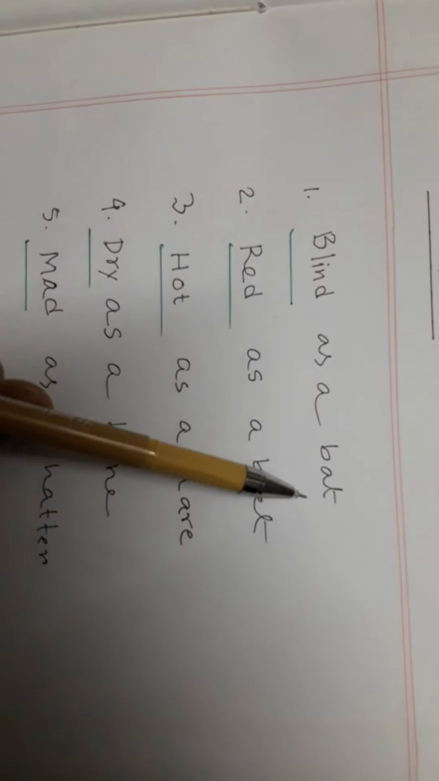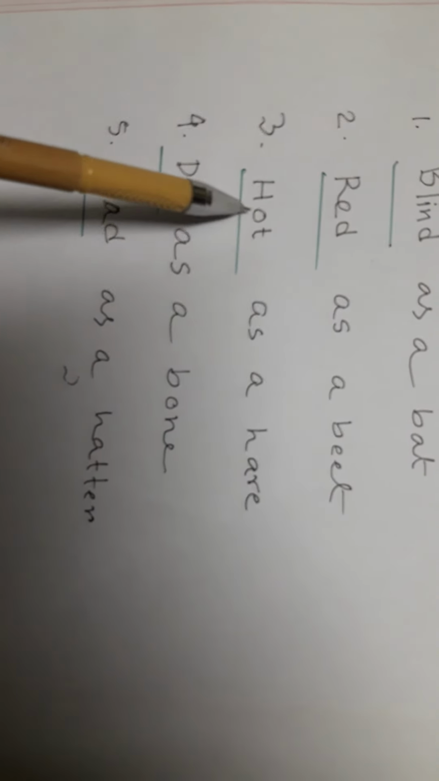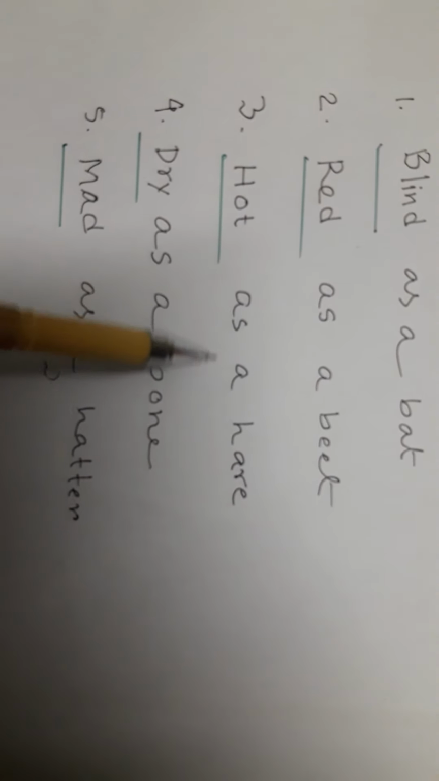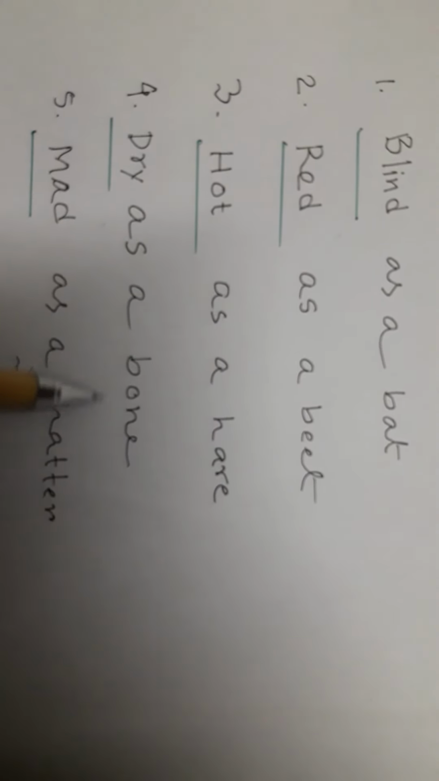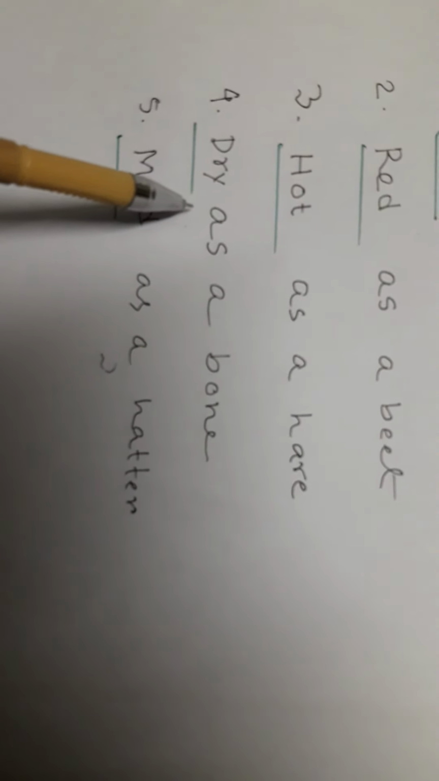And for atropine: blind as a bat, because there is paralysis of the ciliary muscle, so there is loss of accommodation. Red as a beet, because there is vasodilatation of the skin to lose heat, since sweating is inhibited by atropine. Hot as a hare, because sweating is inhibited by atropine, body temperature cannot be lost, so you become hot and body temperature goes up. Dry as a bone, because skin sweating is inhibited and the mucous secretions of all the glands in the mucous membranes are inhibited. And due to the CNS effect of atropine, we call it mad as a hatter.